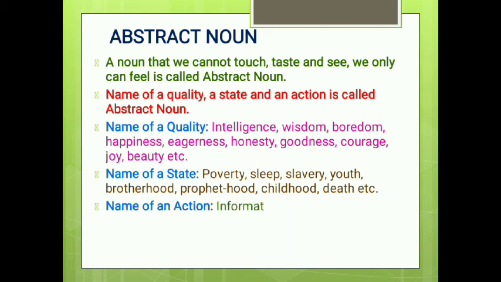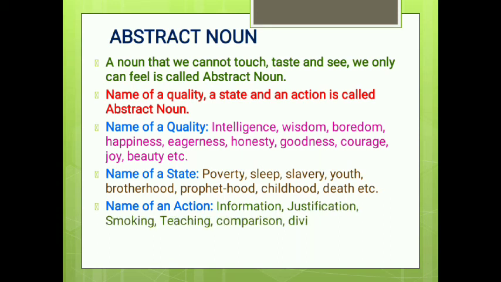Names of actions, like inform, information, justify, justification, smoke, smoking, teach, teaching, compare, comparison, divide, division, grow, growth, healthy, health, obey, obedient, obedience, smile, hatred, and love. These are abstract nouns, because we cannot see them, we cannot taste them, we cannot touch them, we only feel them from actions or from appearance.